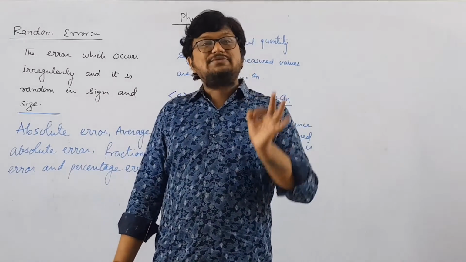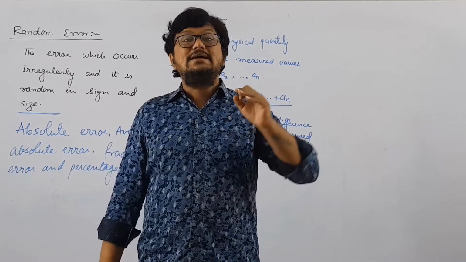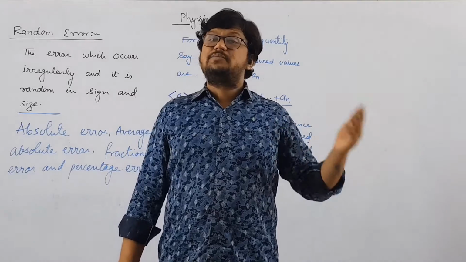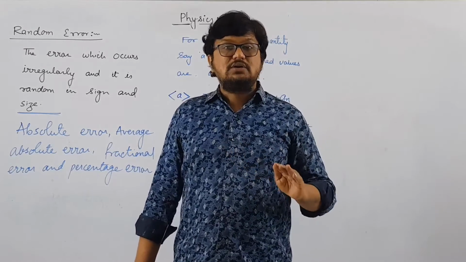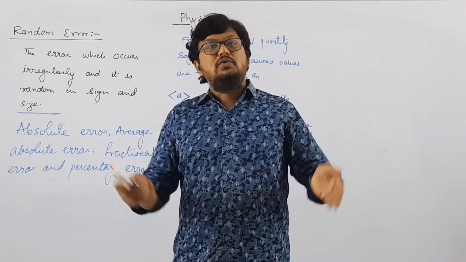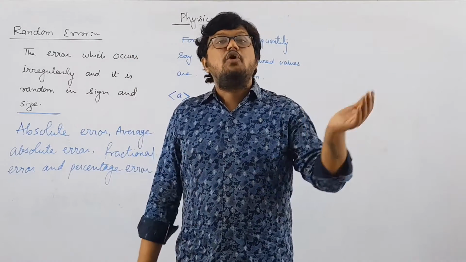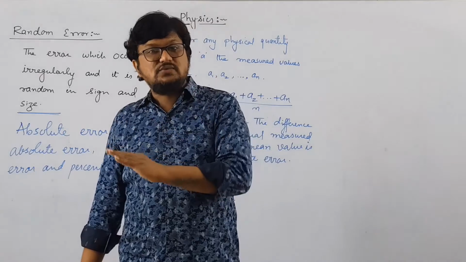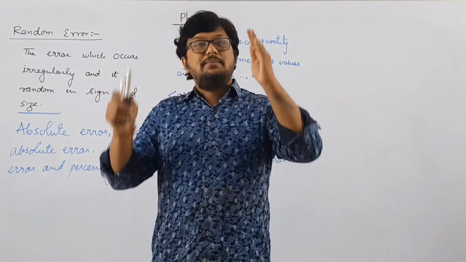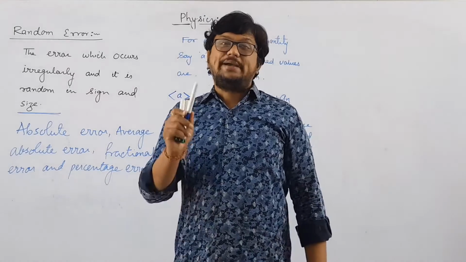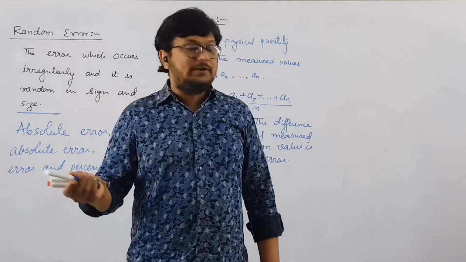But remember, absolute error we should always consider as positive. Absolute error must always be taken as positive. Negative values we will not consider. It means if you are getting a negative value, you will consider it as positive by taking the magnitude of that value. Suppose 4 minus 5, you are getting minus 1. So we will consider the magnitude of minus 1, which is equal to plus 1. So absolute error will always be positive only.